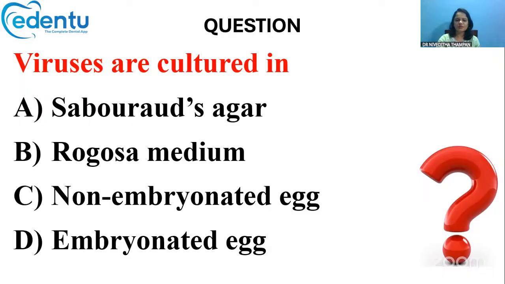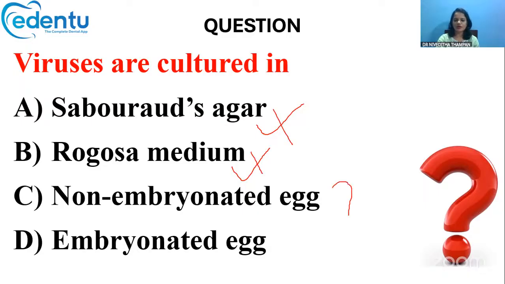So Sabouraud's agar, that is the Sabouraud dextrose agar, is used for the culturing of fungal species. Rogosa medium is the selective medium for lactobacillus. So both of these are ruled out.